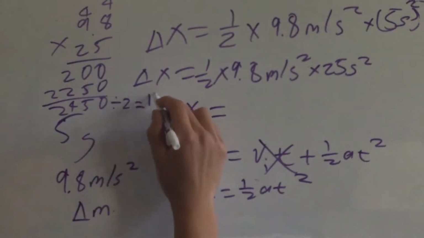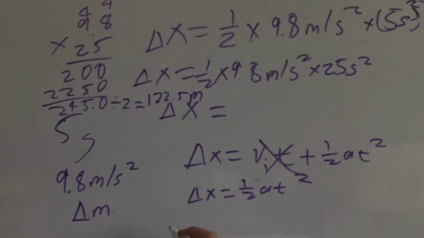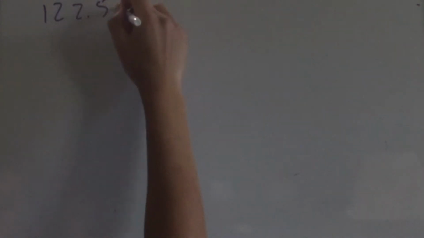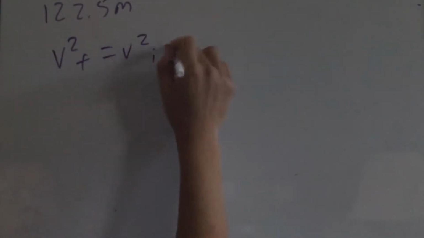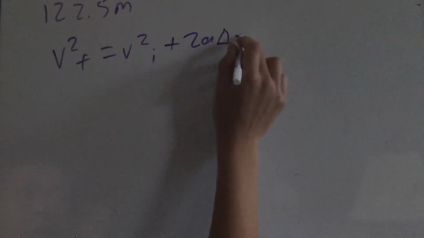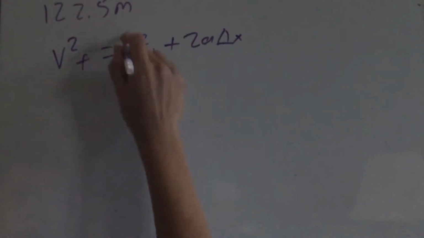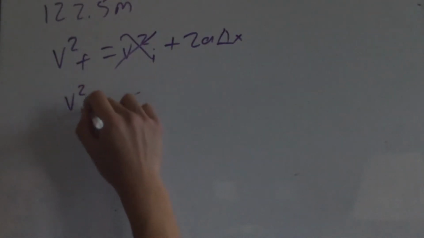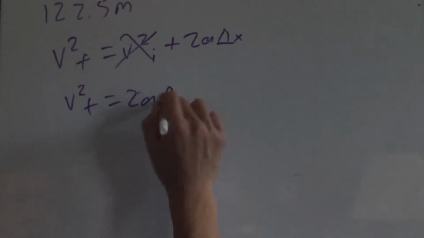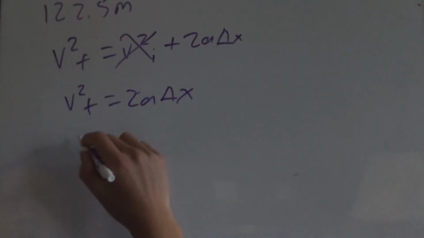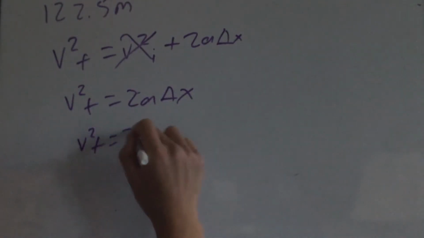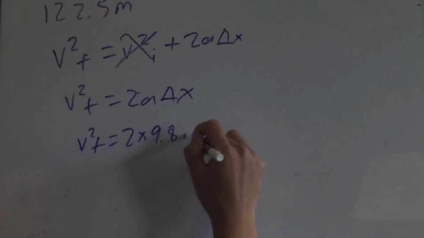With that, we can now calculate the final velocity, and through that we'll use the timeless equation, which is v final squared is equal to v initial squared plus 2a times displacement x. So the initial velocity doesn't matter because it's 0, and the final velocity squared is equal to 2 times 9.8 meters per second squared times 122.5 meters, which equals 2,401 meters squared per second squared. Now, in order to find the final velocity without the square, we take the square root of both sides, which gives us 49 meters per second.